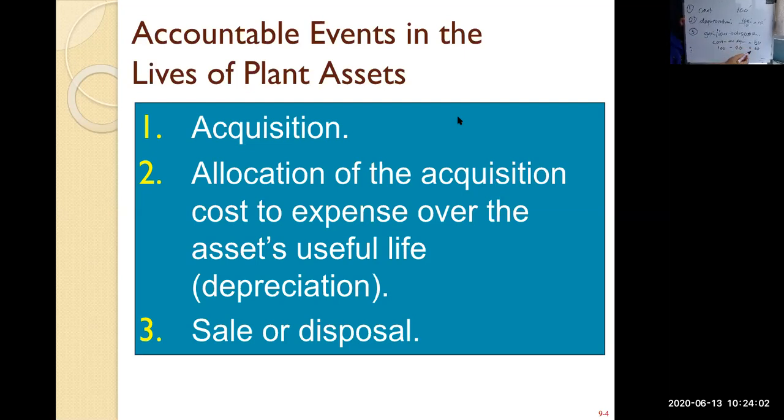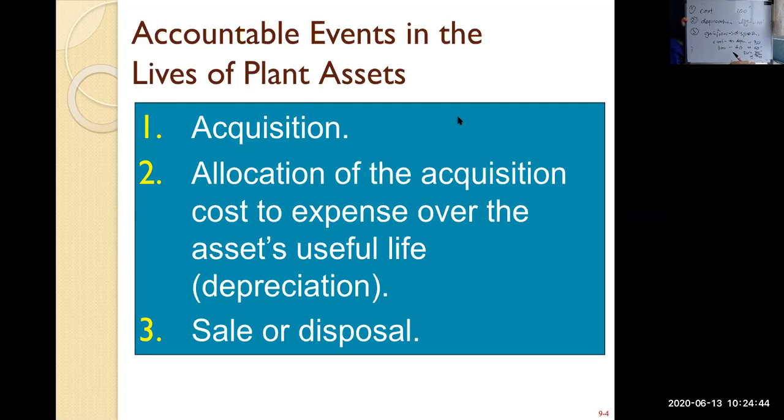Why do you need to know the book value of the asset? Because when you sell or dispose of the asset, you must know your disposal value. Assuming you can sell the asset for 80,000, make it 80,000, easier. You know that your book value is 60, but you can sell at 80. Isn't it good? The value of the asset is only 60,000, but you can sell it for 80,000. So are you making a gain or loss? The difference of 20,000 in this case is a gain on your disposal. That's how you compute your gain on disposal.